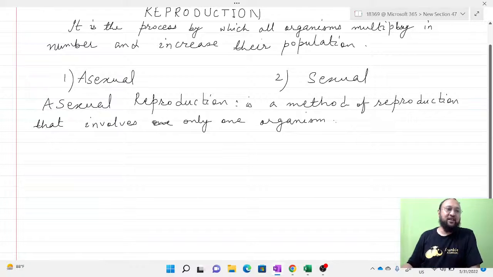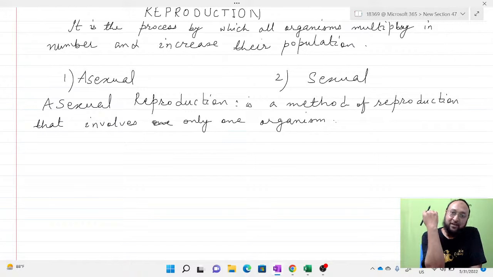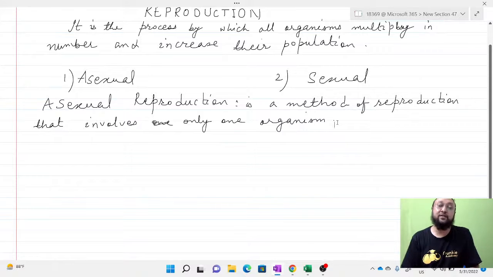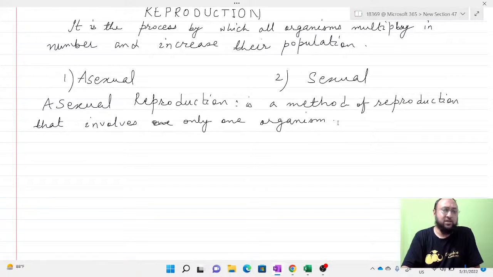A single organism reproduces two or multiple organisms of its own. Maybe one organism will divide. In the case of a unicellular organism, by binary fission, we observe that one organism is divided and then it forms two organisms or more than two also. So that is asexual reproduction. In asexual reproduction, only a single parent is involved, and the same set of genes comes to the offspring, the new progeny.